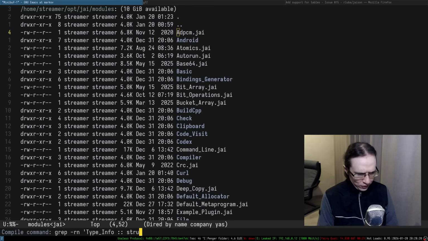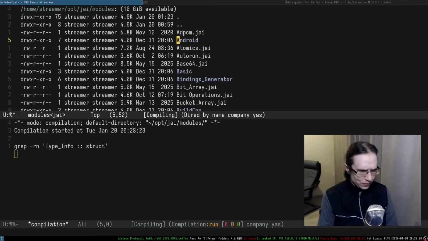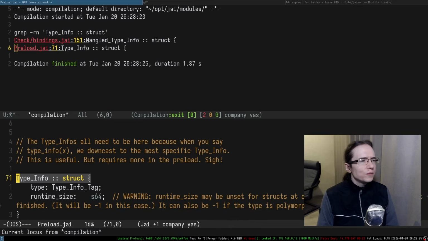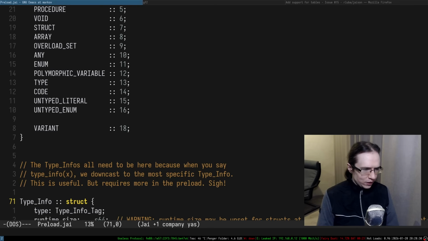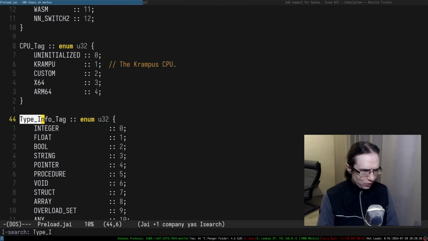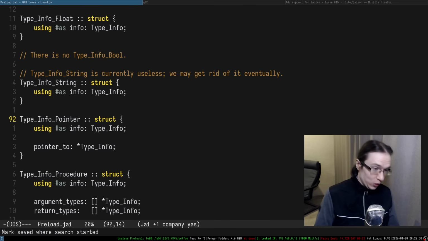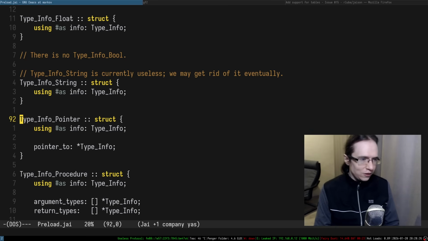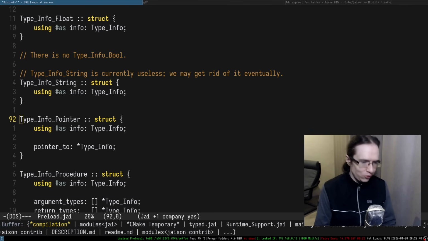Okay. So where is the struct in here? Come on. You stop asking questions. All right. So this is a preload, and this is where we have all that. Is there something like a type info pointer? There you go. This is what I'm talking about, brewskis. So we can explicitly say, right, that this has to be a pointer.